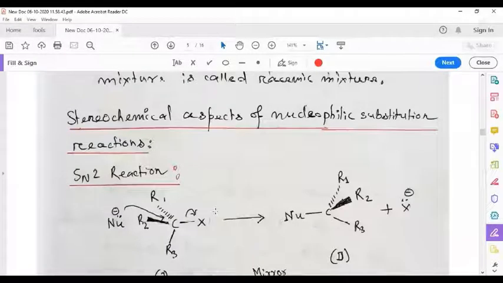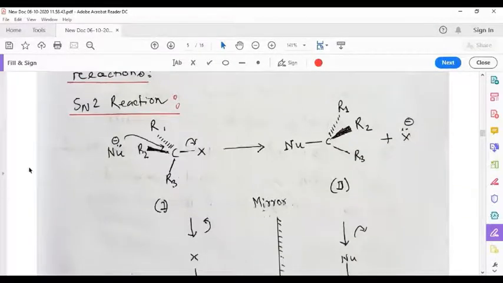Now, having known these concepts, molecular symmetry, asymmetric molecules, chirality, optically active molecules, enantiomers, let us discuss the stereochemical aspects of nucleophilic substitution reactions. What happens to the stereochemistry? What happens to the structure of the molecule when an SN2 reaction occurs, when an SN1 reaction occurs? Let us know. SN2 reaction.